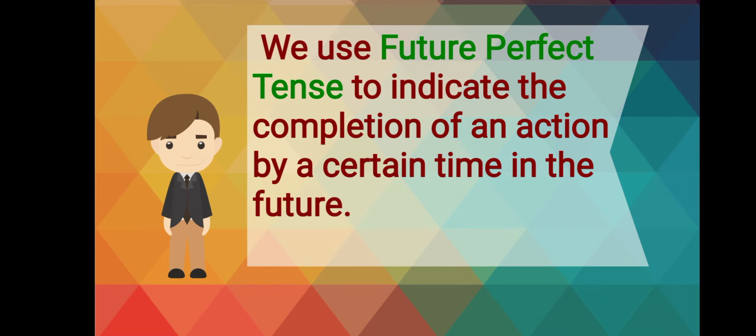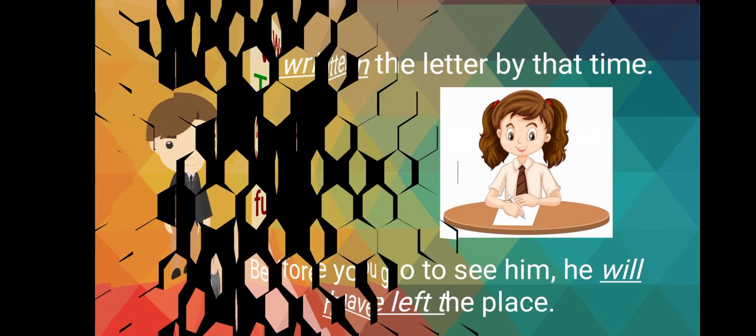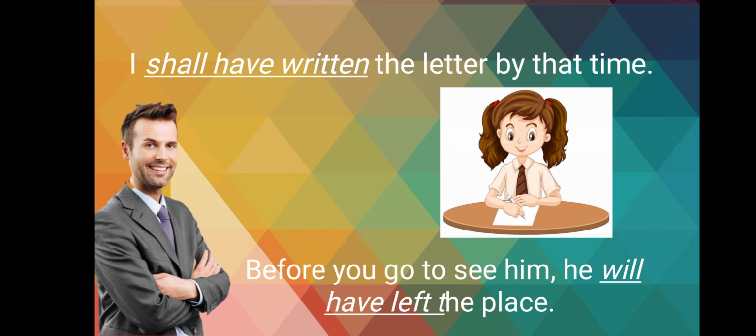Future perfect tense is used to indicate the completion of an action by a certain time in the future. Okay? Keep it in your mind that by a certain time an action will have completed. Now we will see these sentences again. First sentence, I shall have written the letter by that time.